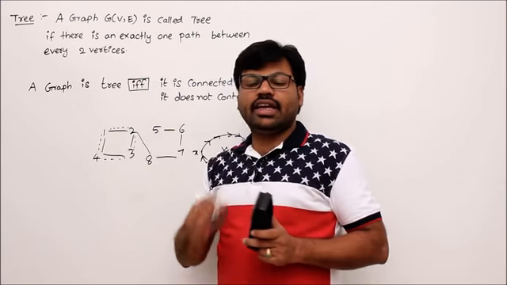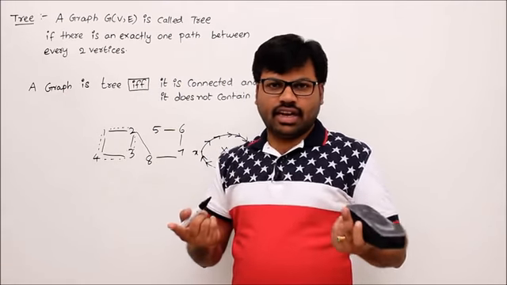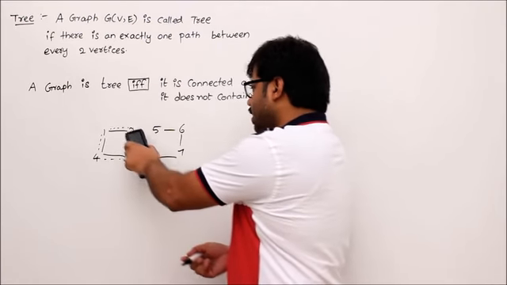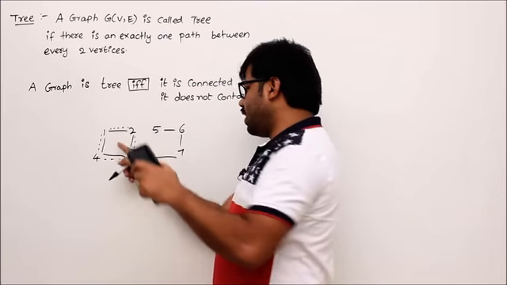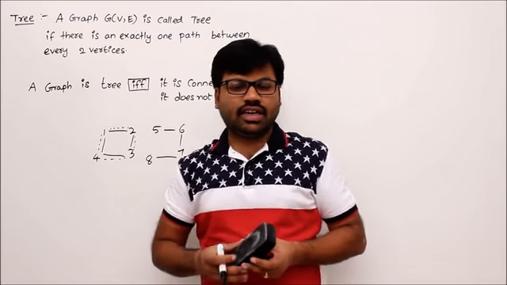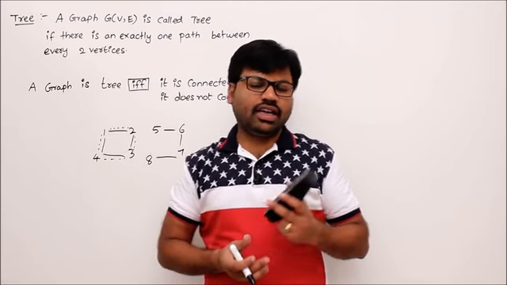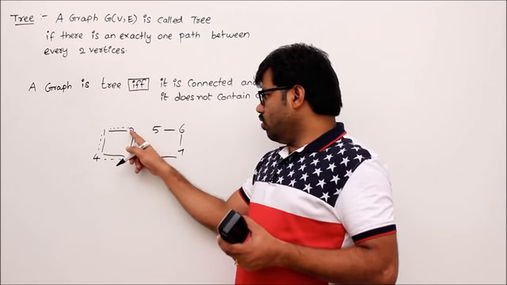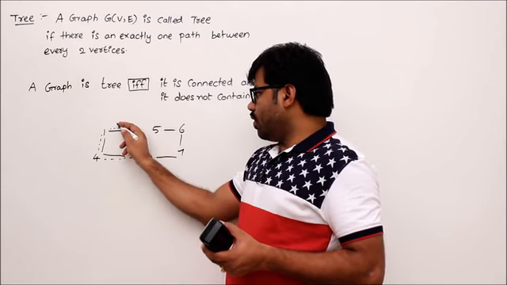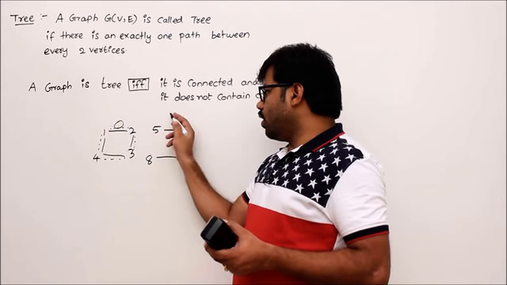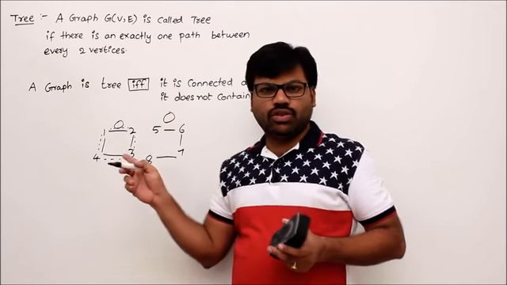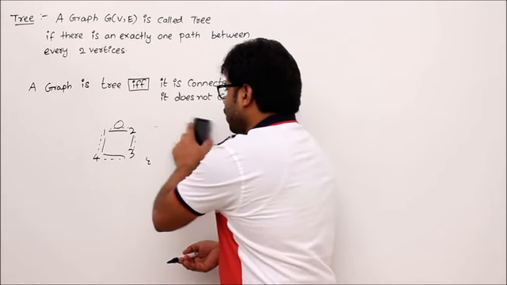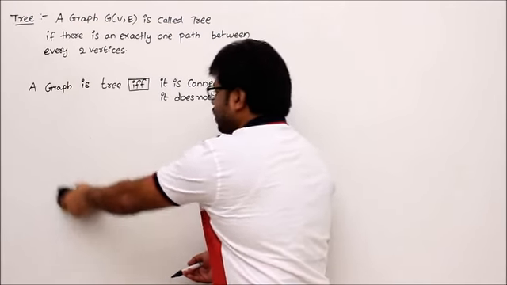From now onwards, any graph that contains a cycle cannot be a tree. Second, a tree cannot be disconnected. If the graph is disconnected, then it cannot be a tree. The reason, again, is that it violates the definition: the number of paths from a vertex of one component to a vertex of another component is 0, but it's supposed to be 1. So that's why a disconnected graph is not a tree.